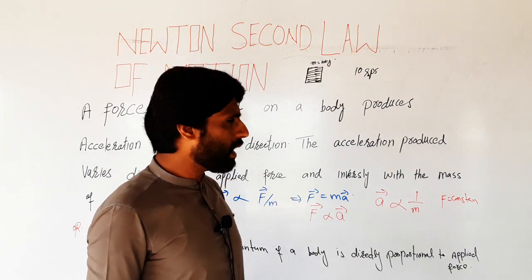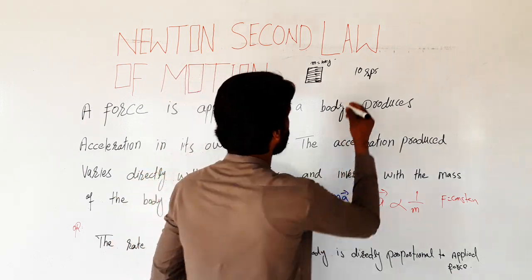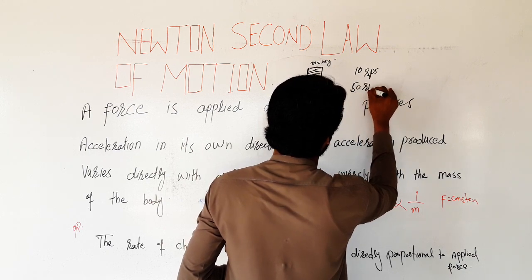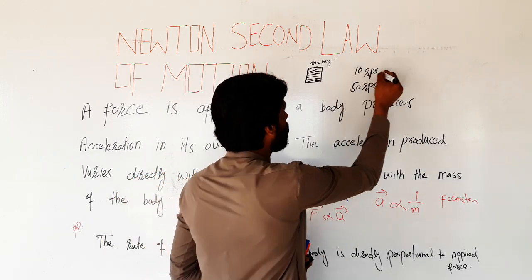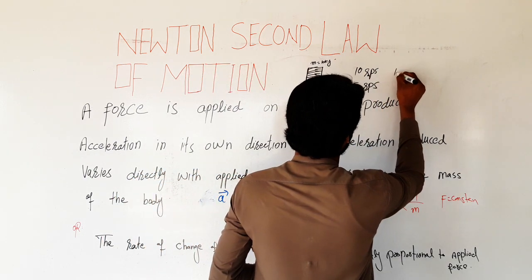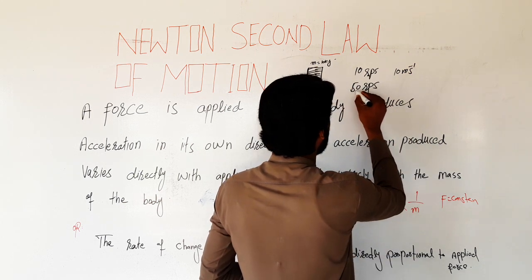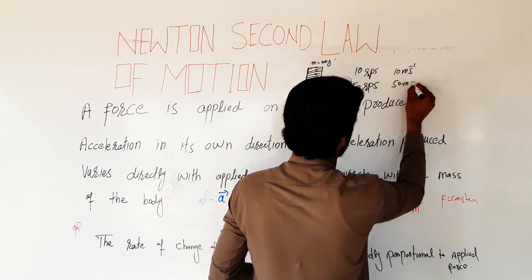And when the engine runs fast, with 50 revolutions per second, at this state the car is moving with 10 meter per second speed at 10 revolutions per second, and at 50 revolutions per second the car is moving at 50 meter per second.